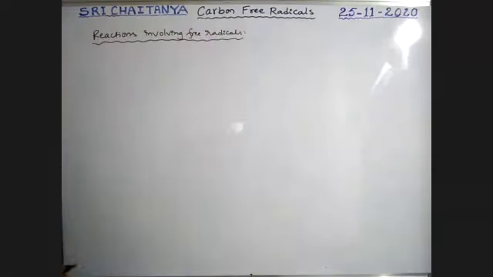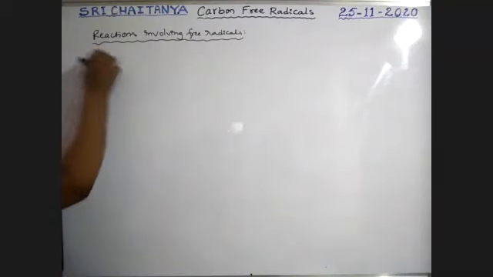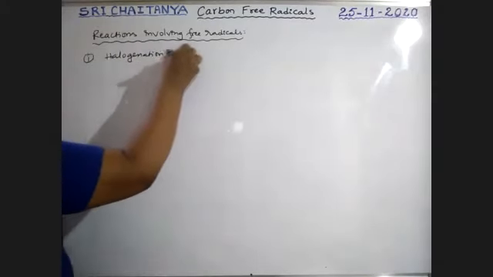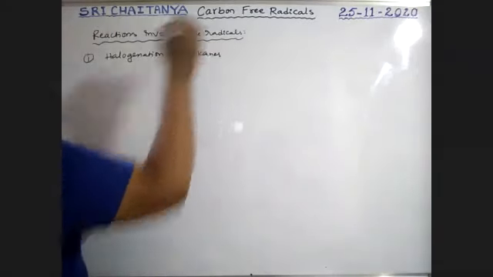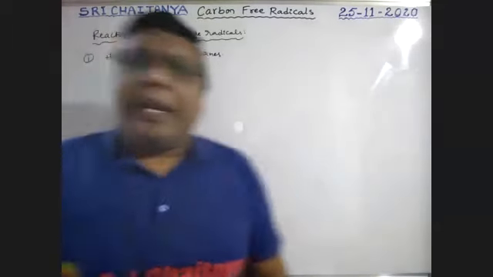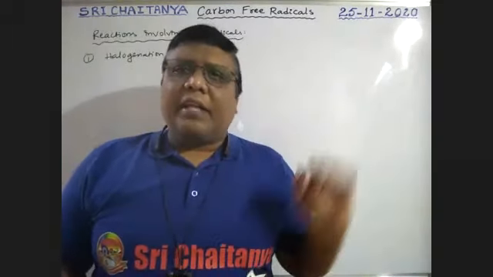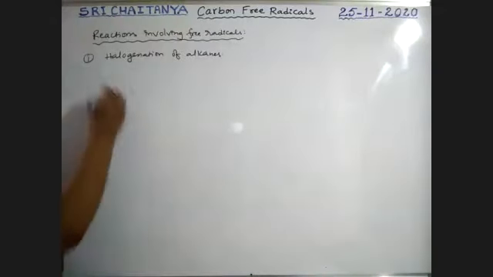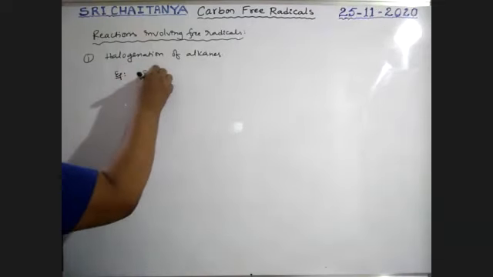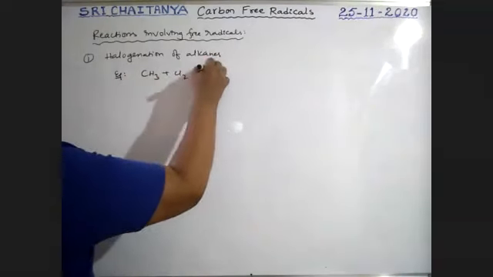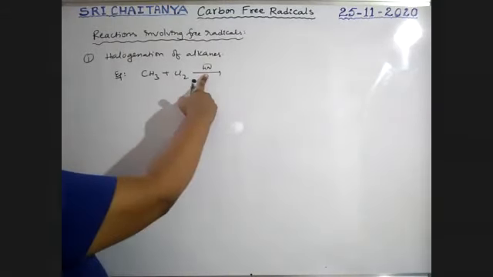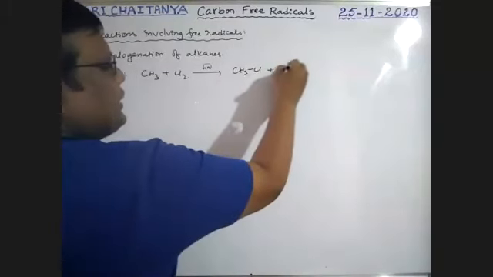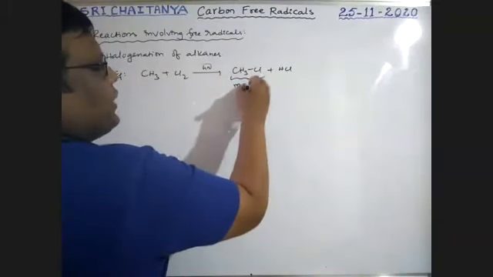So these names are also important, boys. First one, halogenation of alkanes is a free radical attack. Here free radicals are generated, and those free radicals are involved in the reactions. Our example is methane reacting with chlorine in the presence of sunlight. Whenever sunlight is used, it is a free radical mechanism, boys. That gives CH3Cl plus HCl. This is the major product.